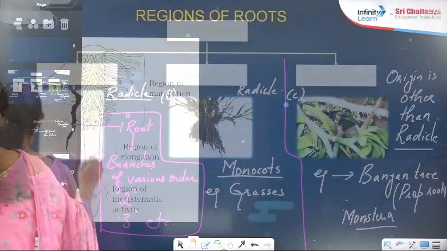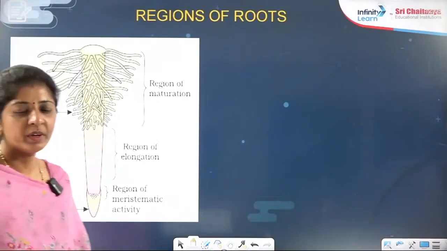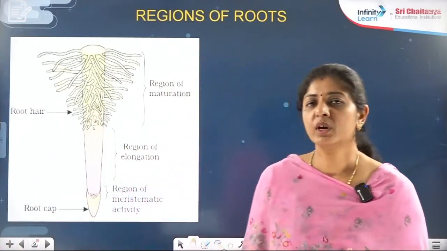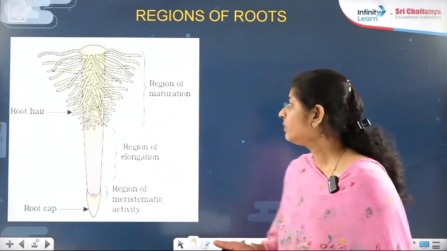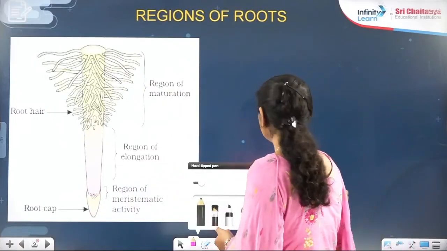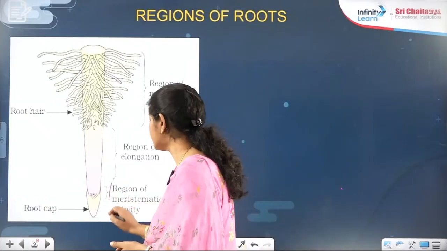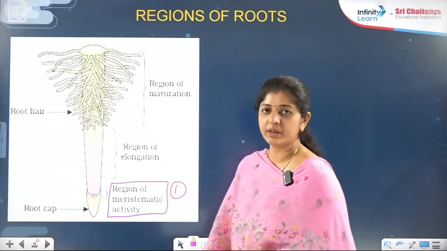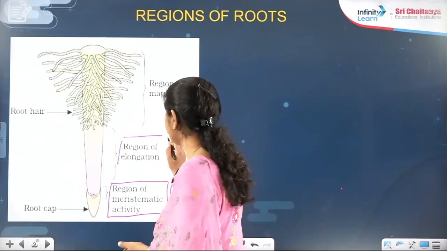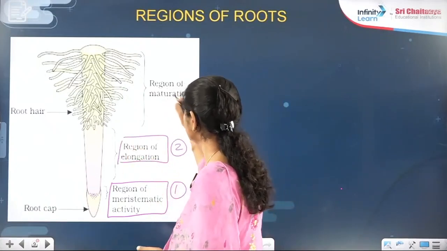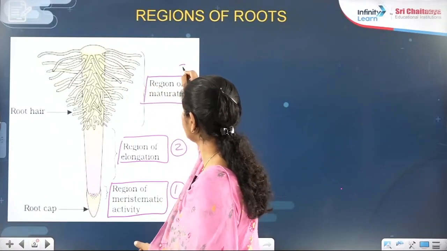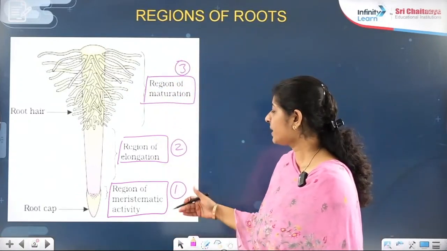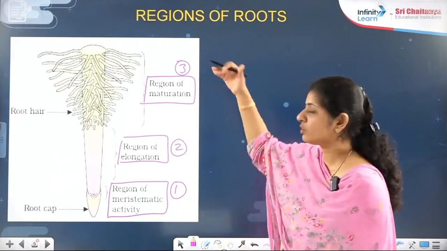Next, after this, regions of the root. Regions means the parts of the root and what is happening where. You will find it basically consists of three regions. The first, which is present here, is the region of meristematic activity. Second is the region of elongation. Third is the region of maturation, right? Three regions: region of meristematic activity, region of elongation, region of maturation.